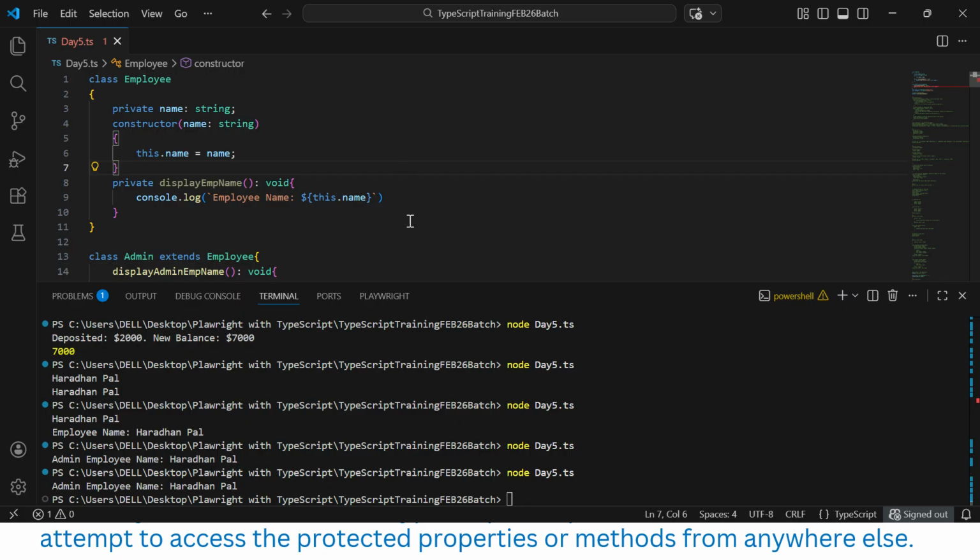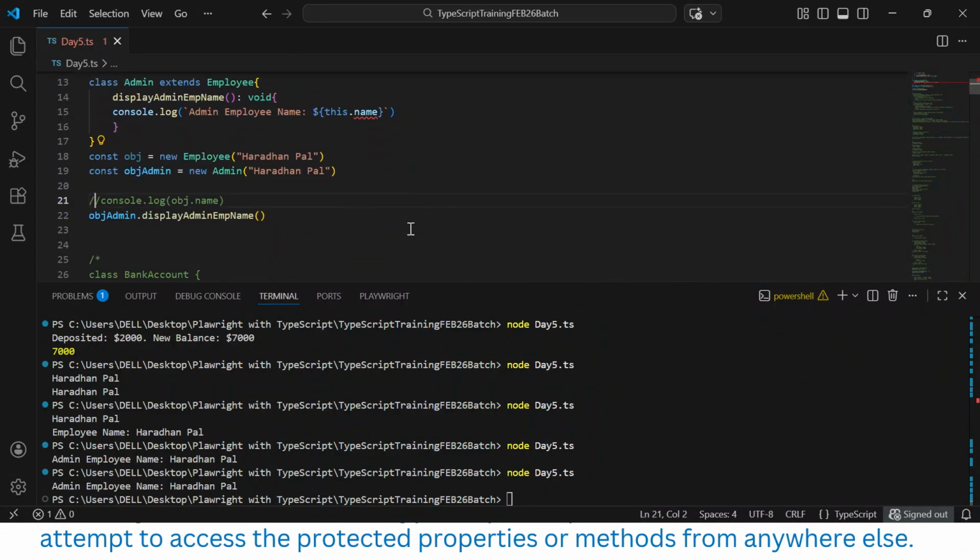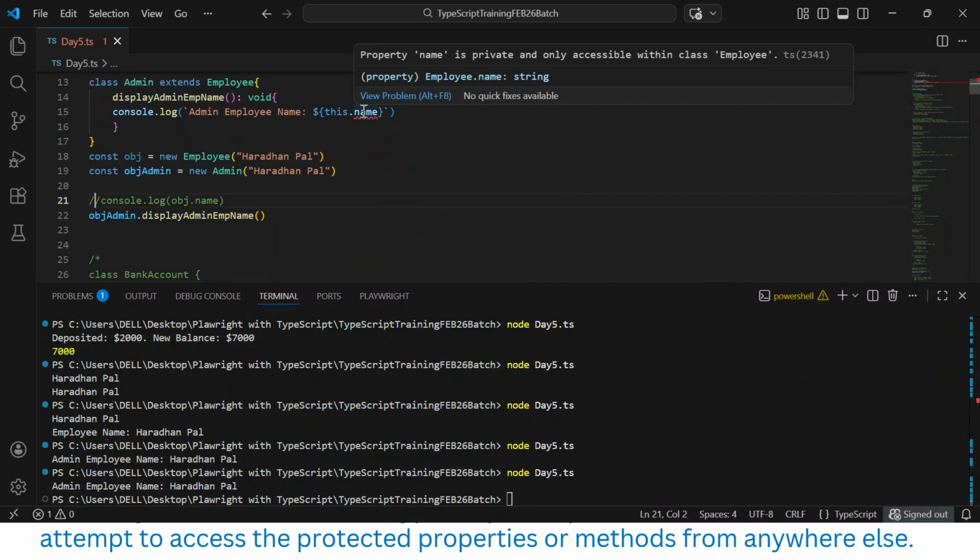Subclass also is not allowed. See here, the error message is there. You could see immediately the error message is coming. So you cannot access it because you have already made it private. So subclass also is not possible. So this is the way.